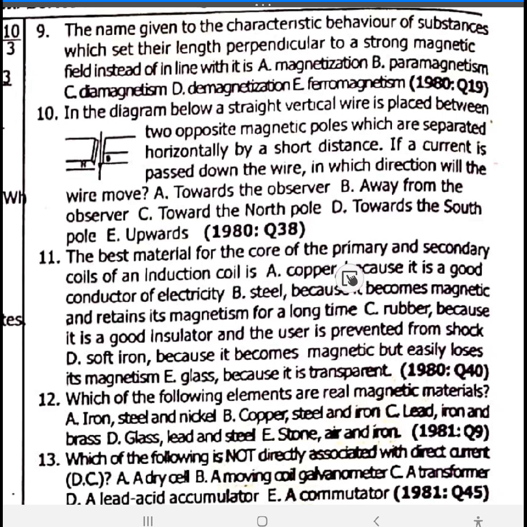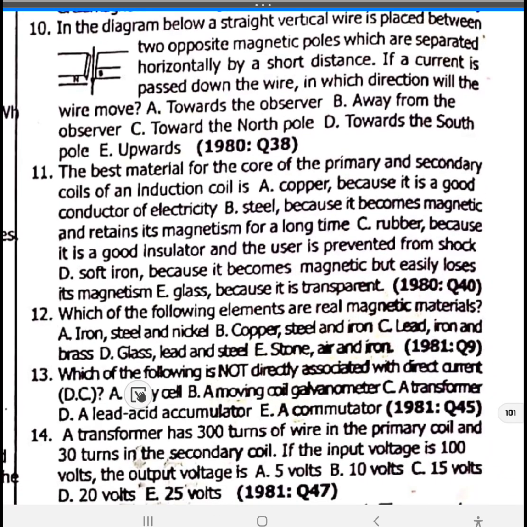11. The best material for the core of the primary and secondary coil of an induction coil is? The best material to use is soft iron, because it becomes magnetized easily but also loses its magnetism easily.